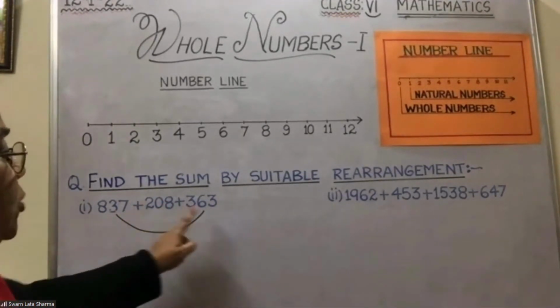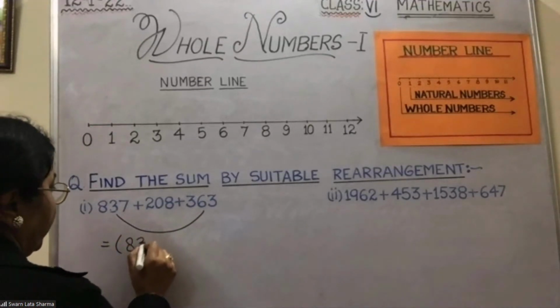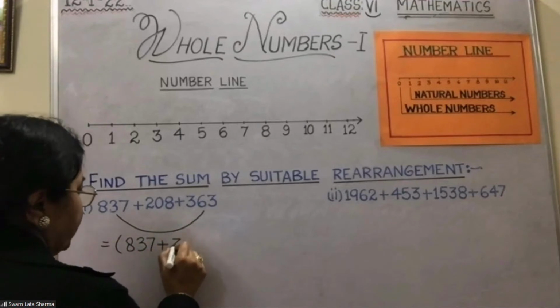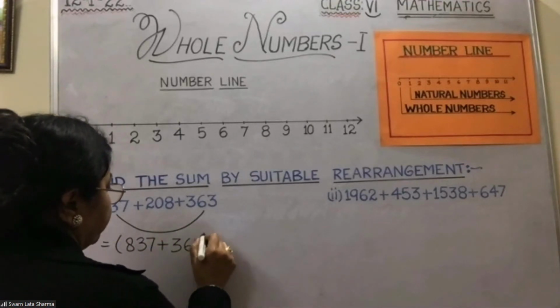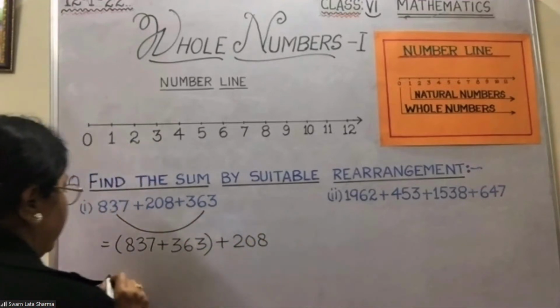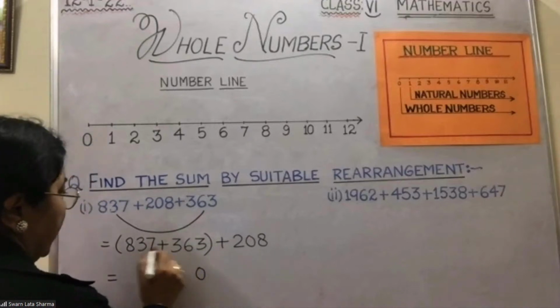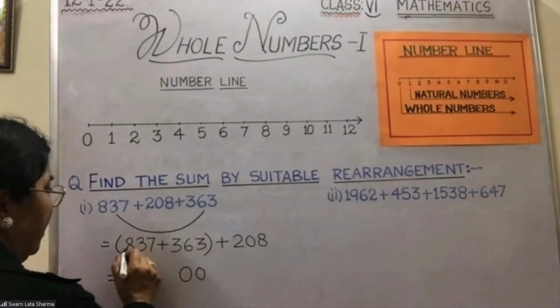Let me add these two numbers first. If I write 837 plus 363 plus 208, and I add these two numbers, 7 plus 3 is 10. Again 1 carry, again 10.